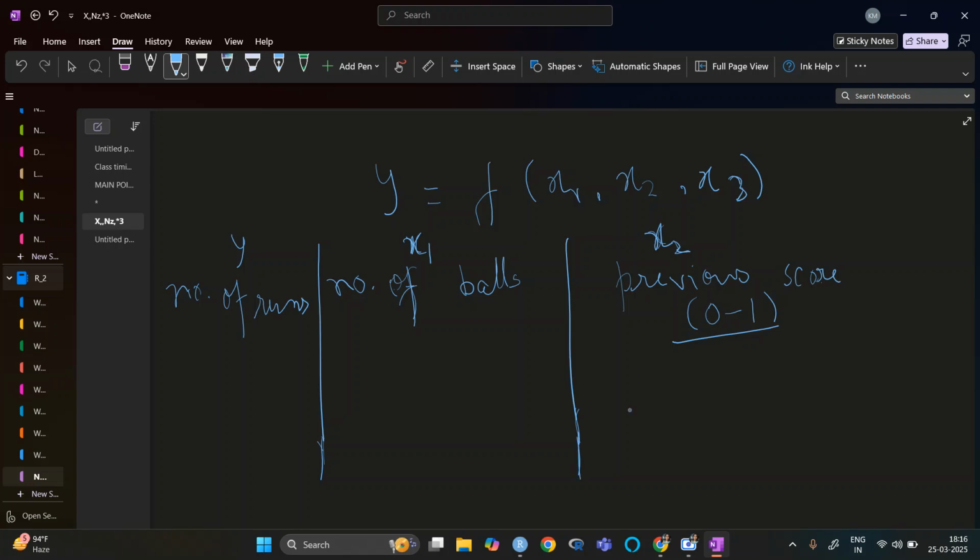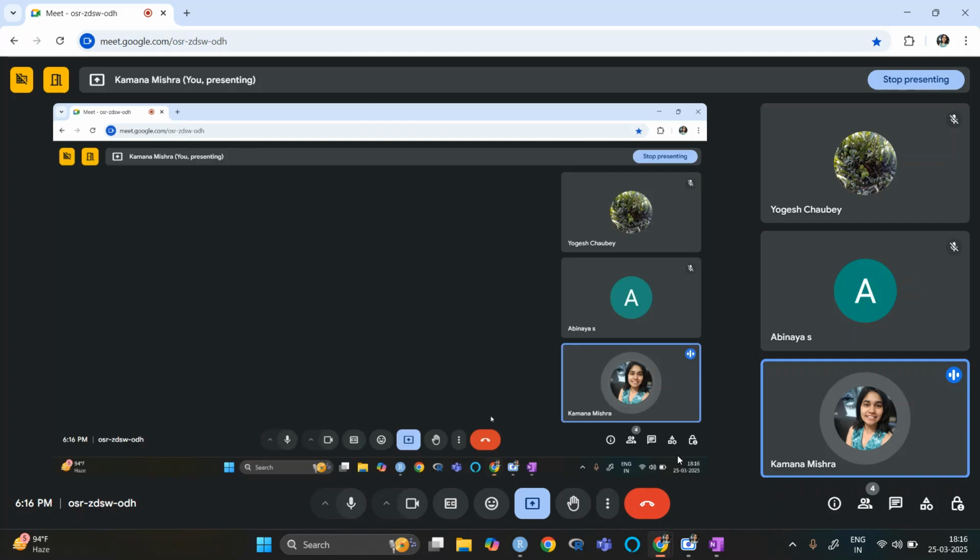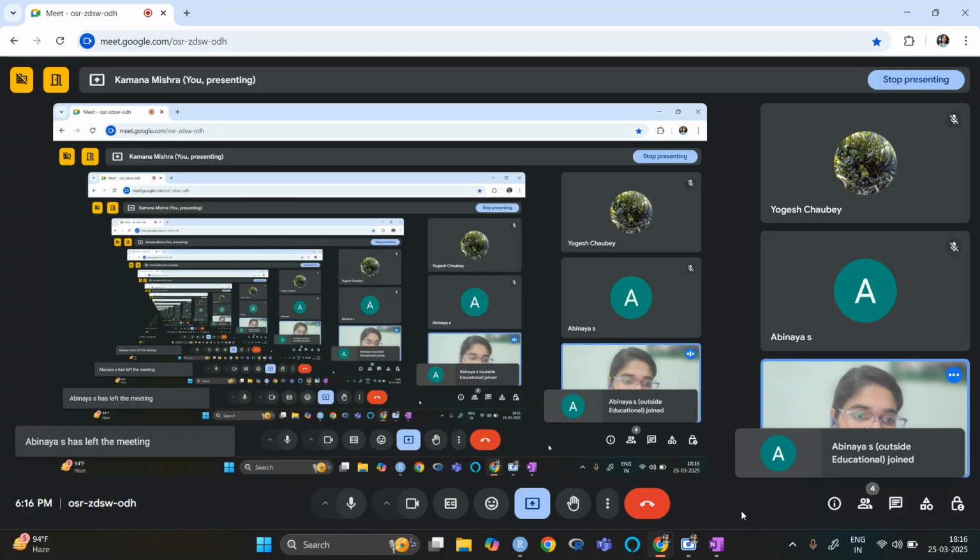If he's good in batting, I'm giving it 0.9. If he's not, then I'm giving it 0.1 or 0.15, etc. We will assign this randomly in our case, but for the real one we can have this data.